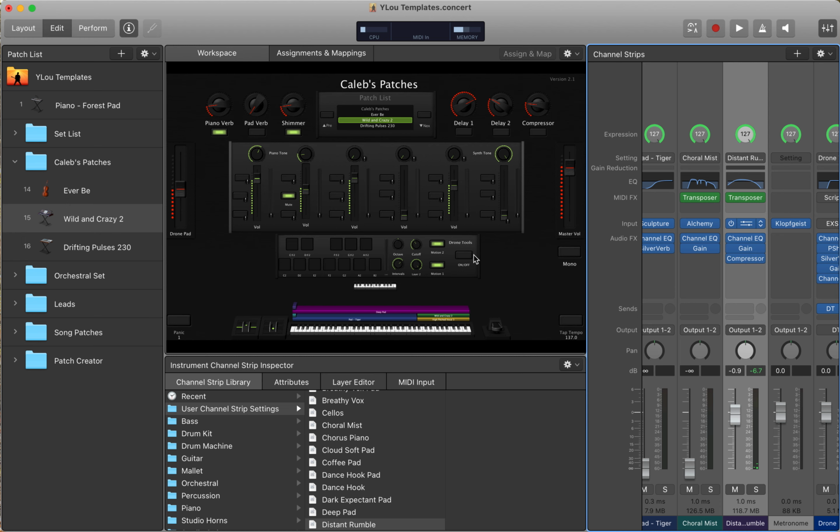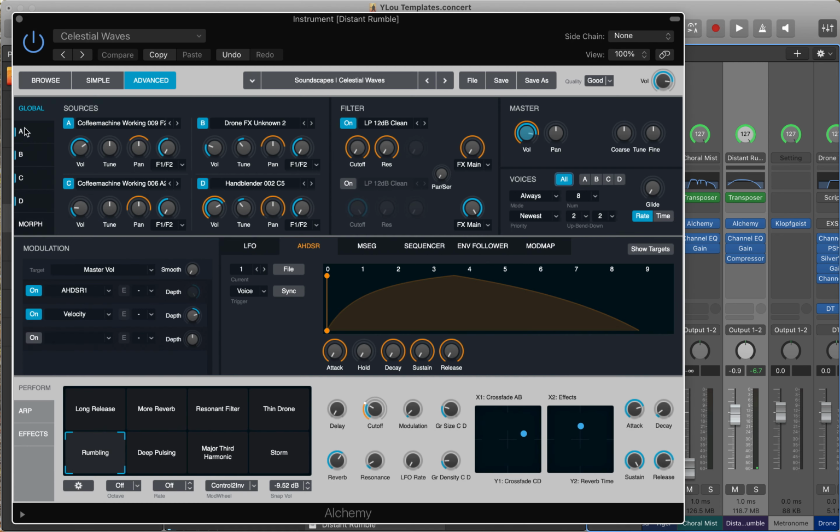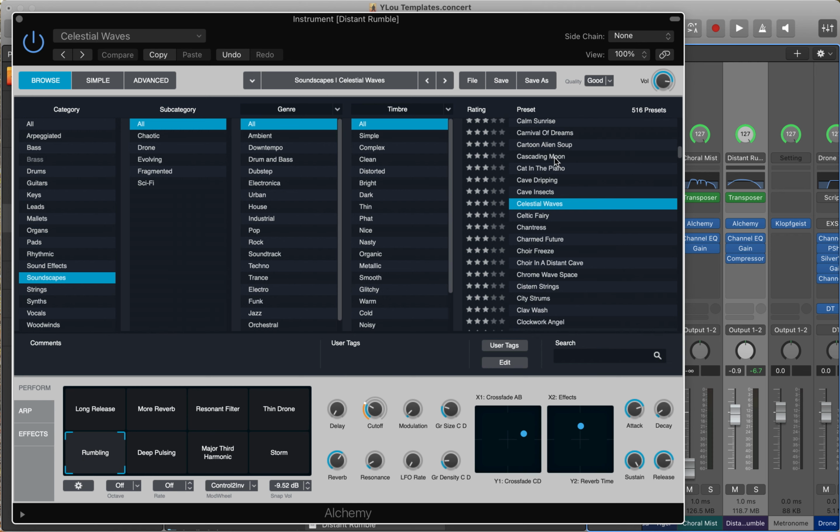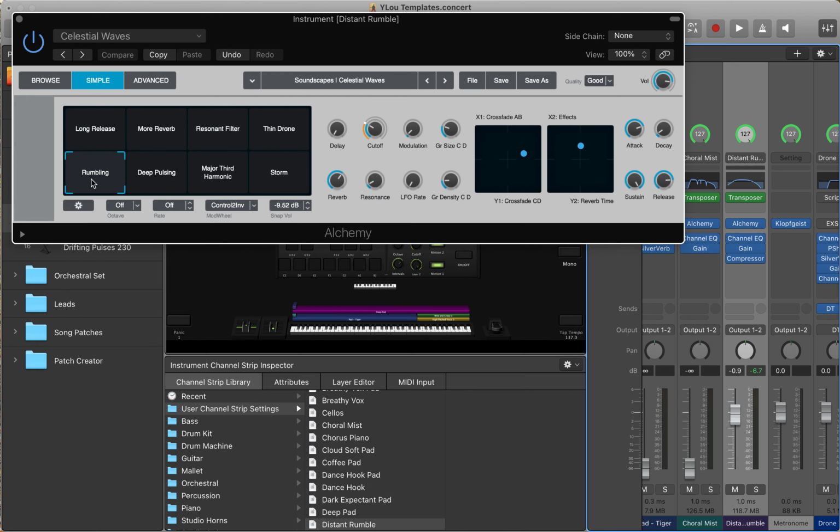So how we get to it, you have Alchemy, browse, and then you're in Soundscapes, and you're gonna scroll down to Celestial Waves. Come over here. We're gonna select rumbling and add reverb, resonance, cutoff, geosize.